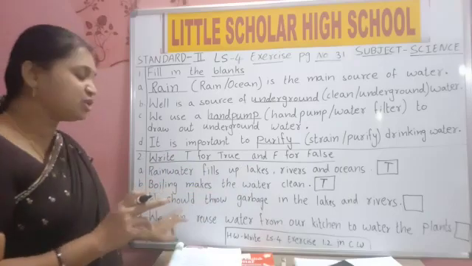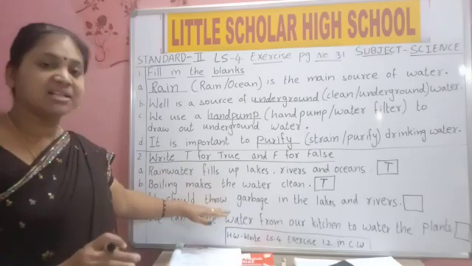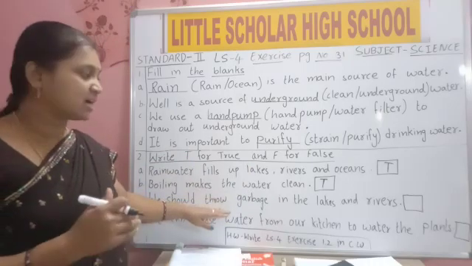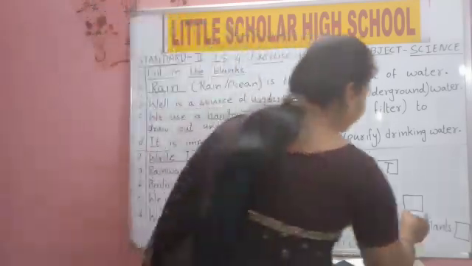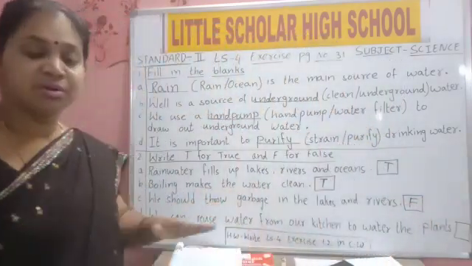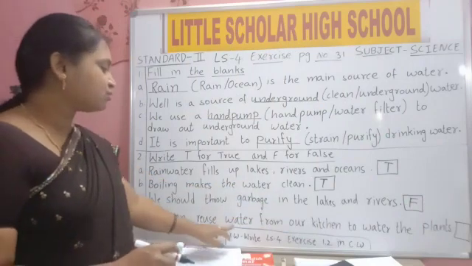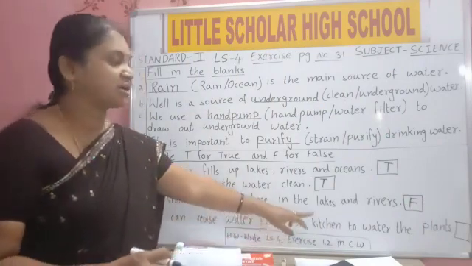But here they gave we should throw. Is it correct? No, we should not throw. So this sentence is wrong. We should throw is given, that means it is a wrong sentence. False.